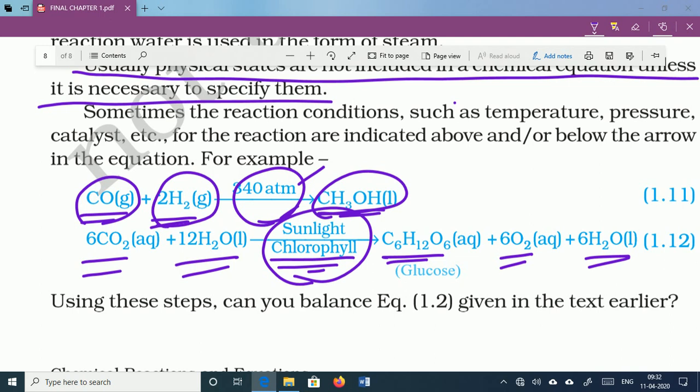Understand? I think so. You know well how to balance a chemical equation, right? In our next lecture, we will take some examples for balancing purposes. We will take some chemical equations for balancing, and we will practice in our next lecture.